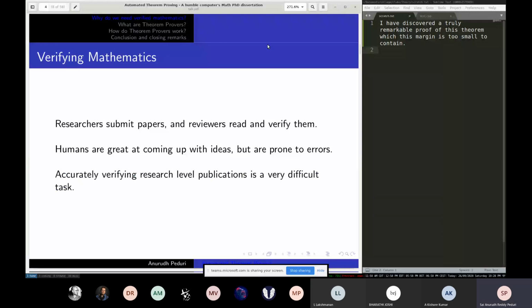So verifying research level publications: school level is very easy. Teachers can check because it's very basic math. But college level gets harder. Graduate level gets much harder. And research level publications, especially those published by the top mathematicians, are very hard to verify because they're very complex and very few people know exactly what is going on in that field.